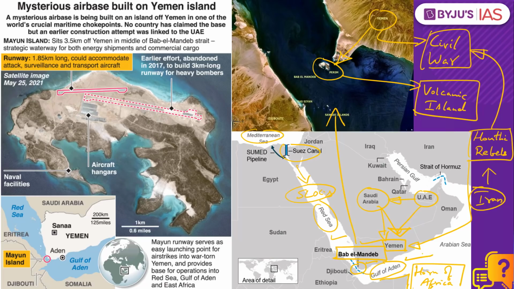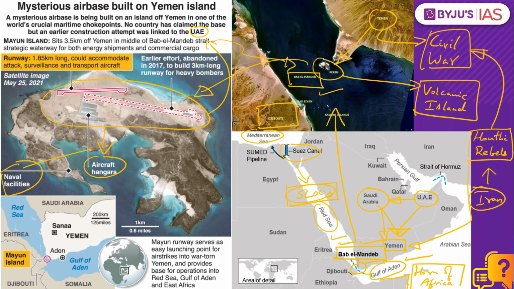Now, as the civil war drags on, reportedly an air base has been built on this strategic island located at the opening of the Bab-el-Mandeb Strait, and this military base, consisting of aerial and naval facilities, has been reportedly built by the United Arab Emirates in order to project its power across the Bab-el-Mandeb Strait. Such military bases near the Bab-el-Mandeb Strait are obviously strategic because any country which can exert military influence over here can monitor and control the movement of ships through this important sea lane of communication.